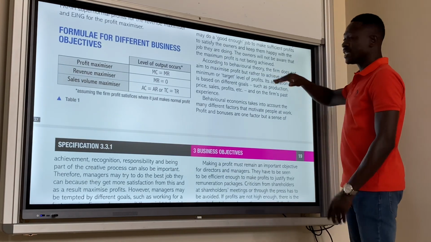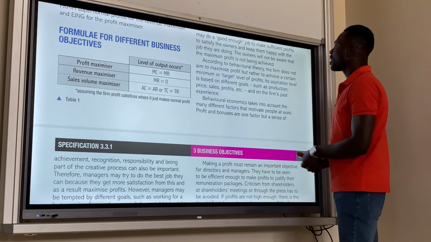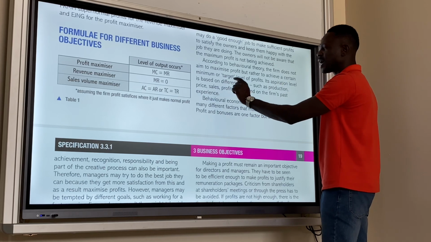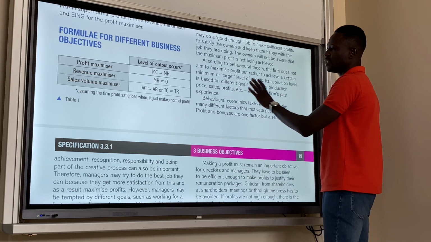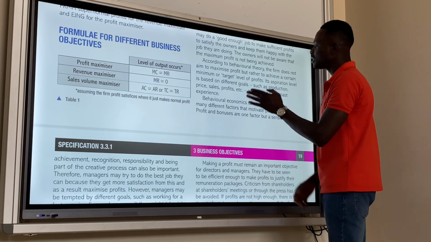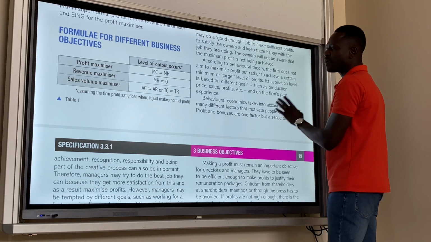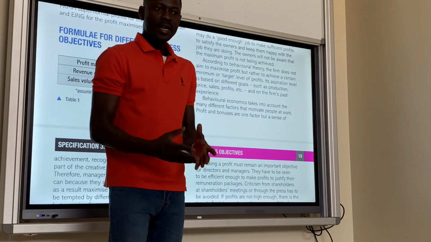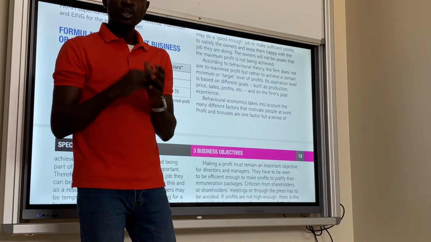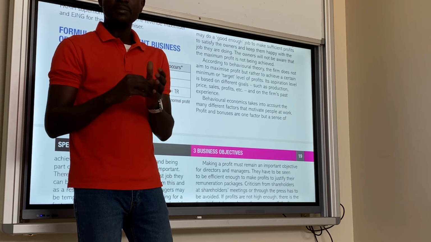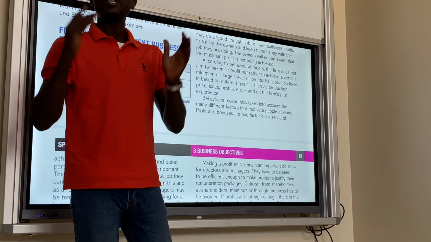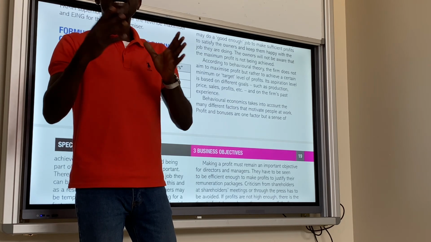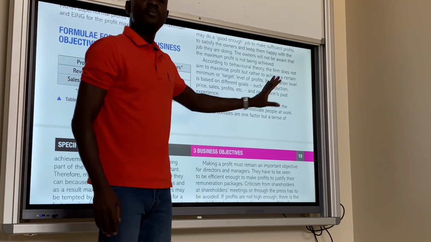That's where behavioral theory comes in. According to behavioral theory, the firm does not aim to maximize profit, but rather to achieve a certain minimum or target level of profit. Its aspiration level is based on different goals, such as production, price, sales, profit, and so on, and on the firm's past experience. So for directors and managers, they understand how things work. They are the ones in charge. So they will ensure that whatever it takes to make sure that the business is still in operation, they will get it done. If it's about production, if it's about price, if it's about profit, they will ensure they are done at the detriment of profit maximization.